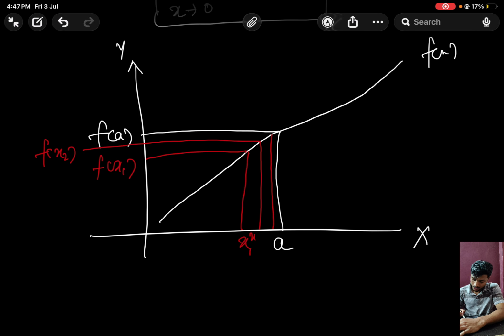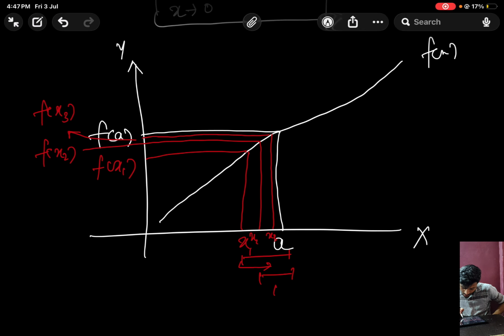Okay, suppose this is x2 and this is x3. Now this x3 is very much near to a. Okay, now for that particular x3, our value is f of x3. So what we are observing here is, as x1 is moving towards a, this distance is decreasing.